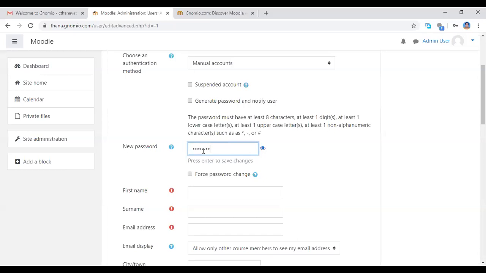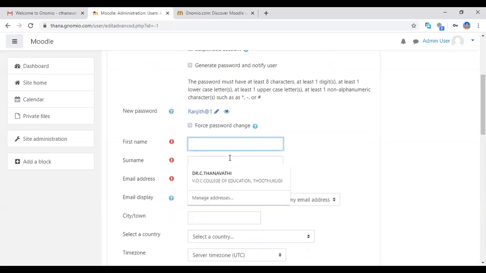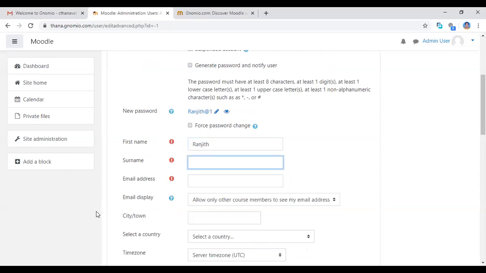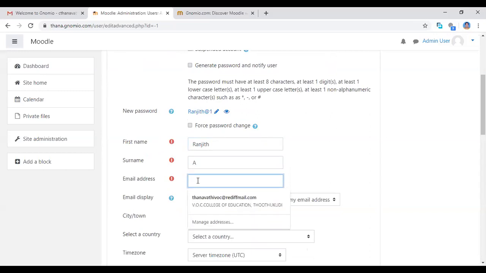Ranjit 01. They will allow one capital letter, and I'm also showing the password. One capital letter, one special character, and one numeric digit, then small letters. Only this is allowed in the password. So now I'm giving the first name, Ranjit. Surname, if you want to give the surname, and the email address of Ranjit Anand.